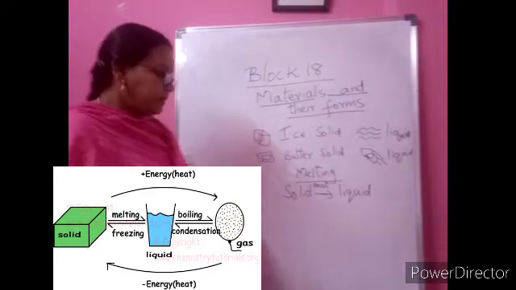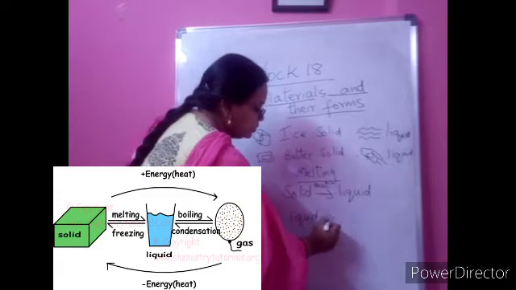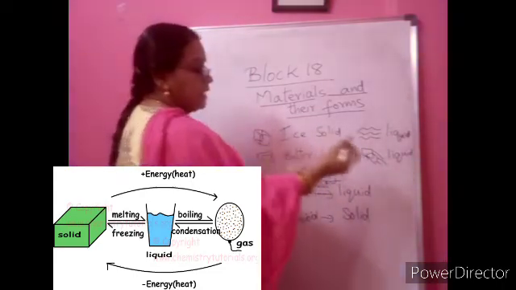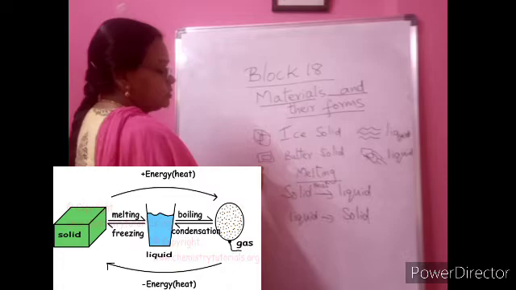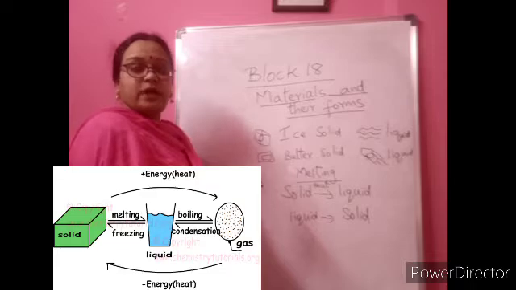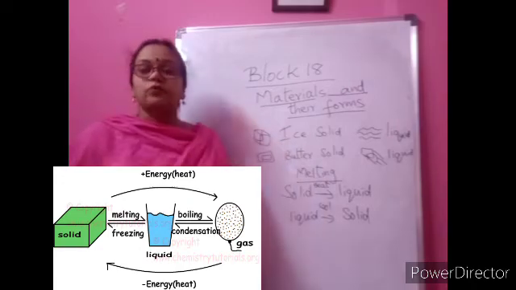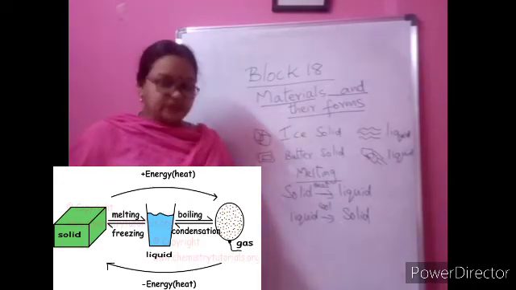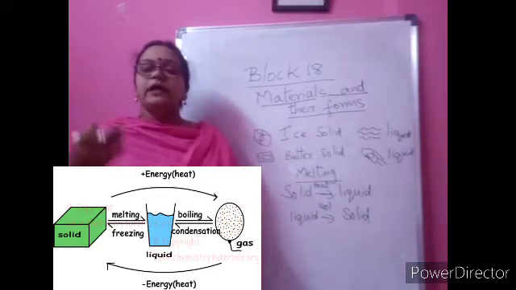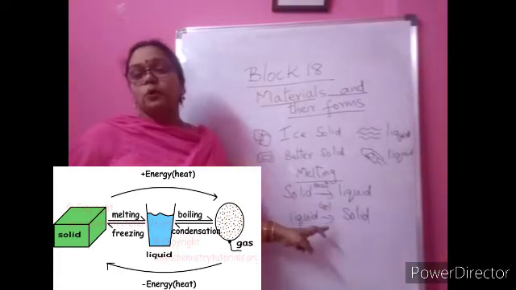Now how has that happened, children? We saw that liquid is changing into solid, right? Water is changing into ice, and liquid butter is changing into solid butter. Melted ice cream is changing into hard, solid ice cream. Why is it happening? Very good. Because inside the fridge it is cool, because of cooling. So this change in state, from solid form to liquid form and again to solid form, is happening because of heating and cooling.